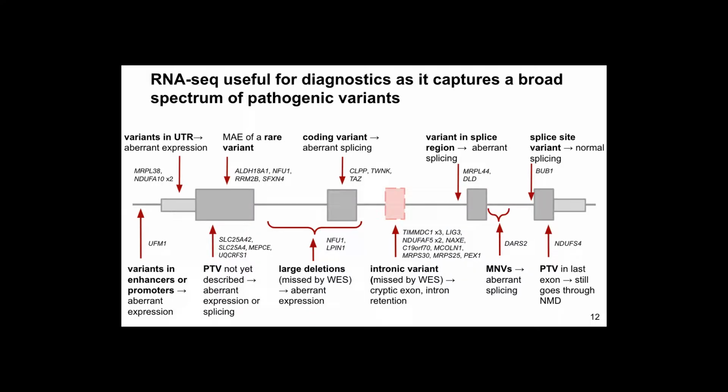I present only two cases, but as I said before, RNA sequencing helped us solve 33 cases in different genetic regions. For example, in the UTRs, even in the promoters, and cases caused by large deletions missed by whole exome sequencing, in the splice region, direct splice sites, and even in the last exon, where variants are suspected to escape nonsense-mediated decay.